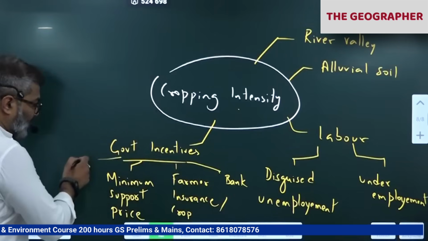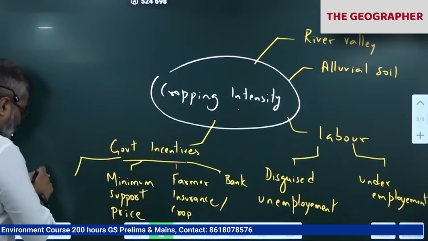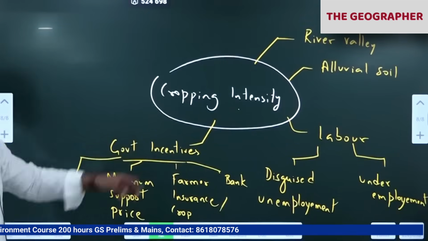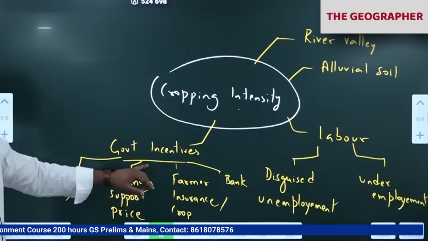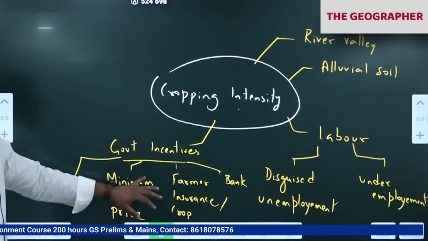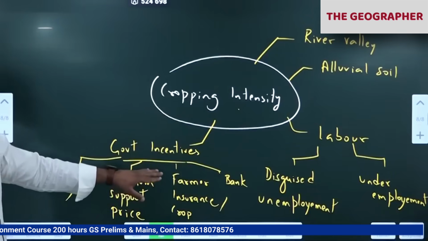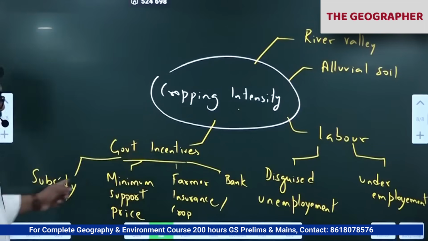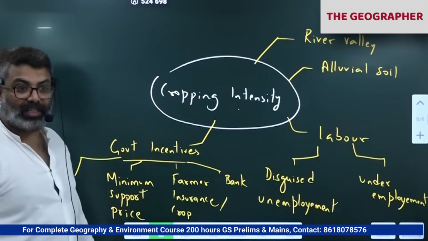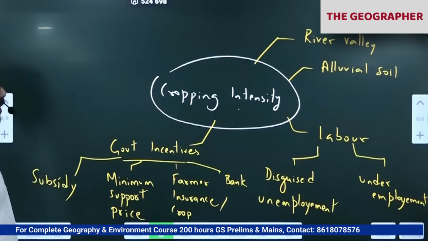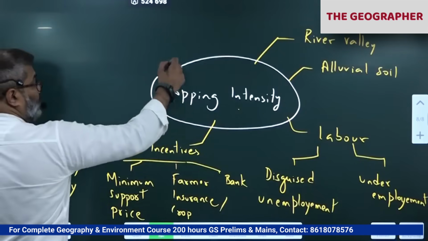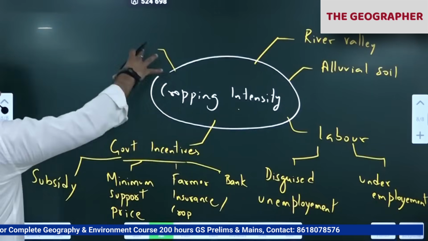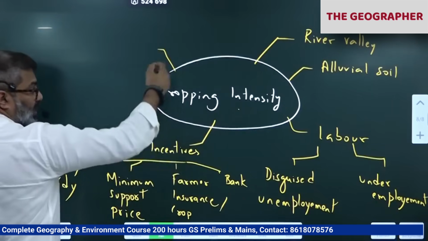All the fertilizer subsidies, seed subsidies, correct? Subsidy is already there. Subsidies are a kind of government incentive. For buying fertilizers and for buying seeds, the government is paying the subsidy now for the farmers, reducing the burden on the farmers. So all this will increase the cropping industry in the country. Also you should know, wherever the population density is very high, there also cropping industry has increased.